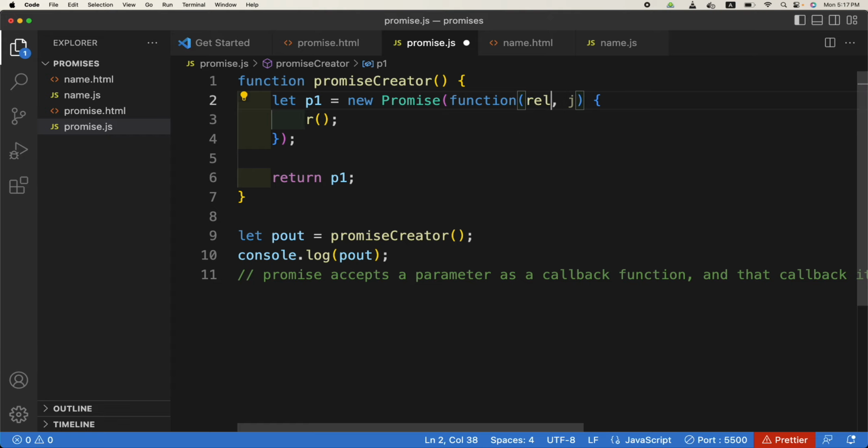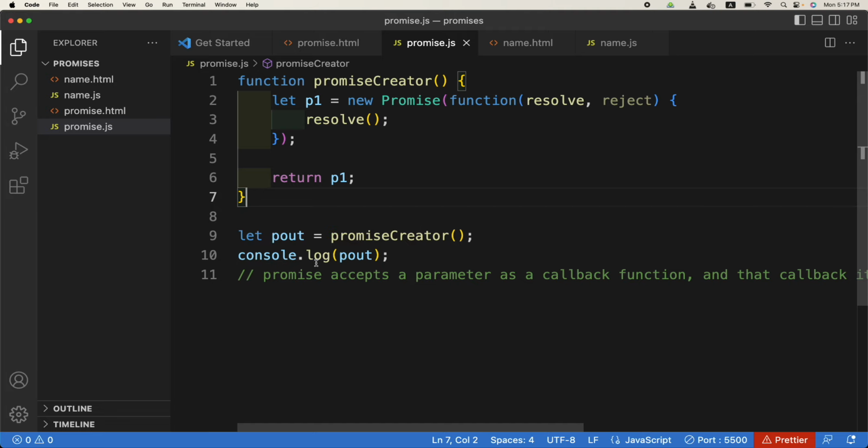Let us make them resolve and reject again. Right now let us leave it as this.